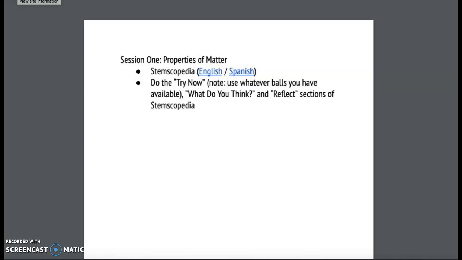Hey guys, this is your assignment 1 for science. It says properties of matter, and we did properties of matter all the way back in the fall, so you're going to really have to try to think hard on this one. It says do the try now, and it says use whatever balls you have available, and we'll talk about that in a second.